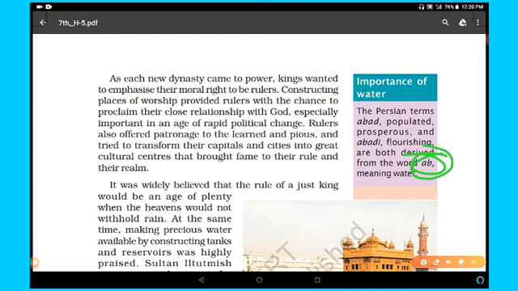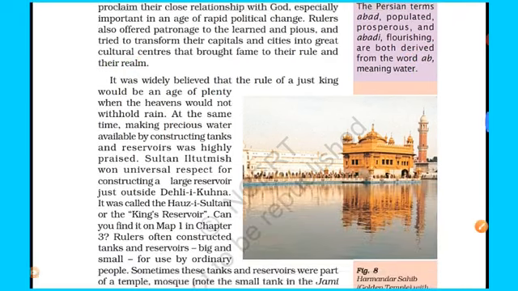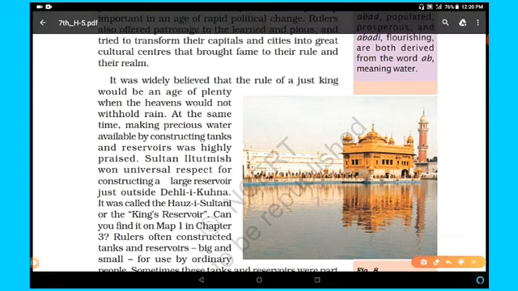Clear? So in this paragraph we have studied about dynastic powers. Kings wanted to emphasize their moral right to be rulers. Clear? So this way the temples were very important places of politics as well. It was widely believed that the rule of a just king would be an age of plenty when the heavens would not withhold rain. At the same time, making precious water available by constructing tanks and reservoirs was highly praised.